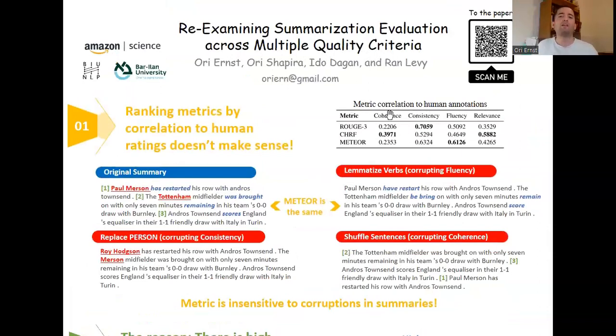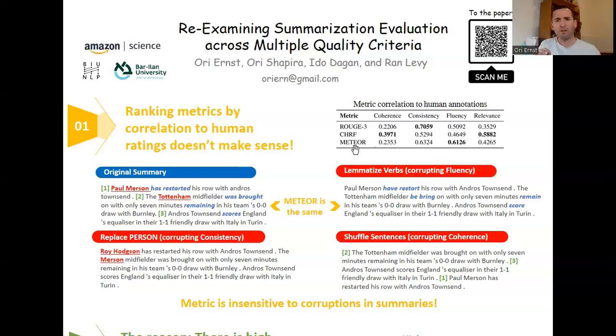So the conventional way to evaluate metrics is you take a set of summarization, you annotate the summaries using human annotations, maybe across different criteria, coherence, consistency, fluency, and relevance. And then you take automatic metrics, you measure the summaries using the metrics, and you calculate the correlation between the metric scores and the human annotations. A metric that has the highest correlation is the best metric in this criterion. For instance, Meteor is the best metric in terms of fluency. It gets the highest correlation.